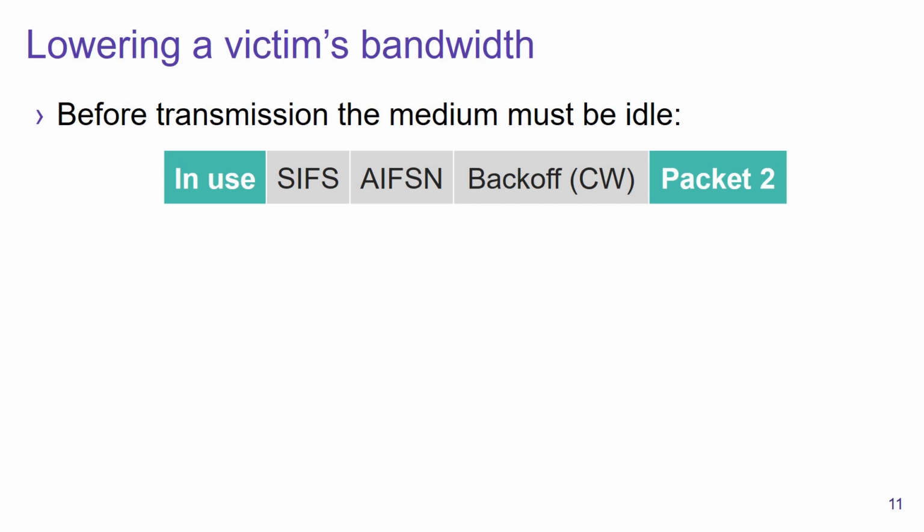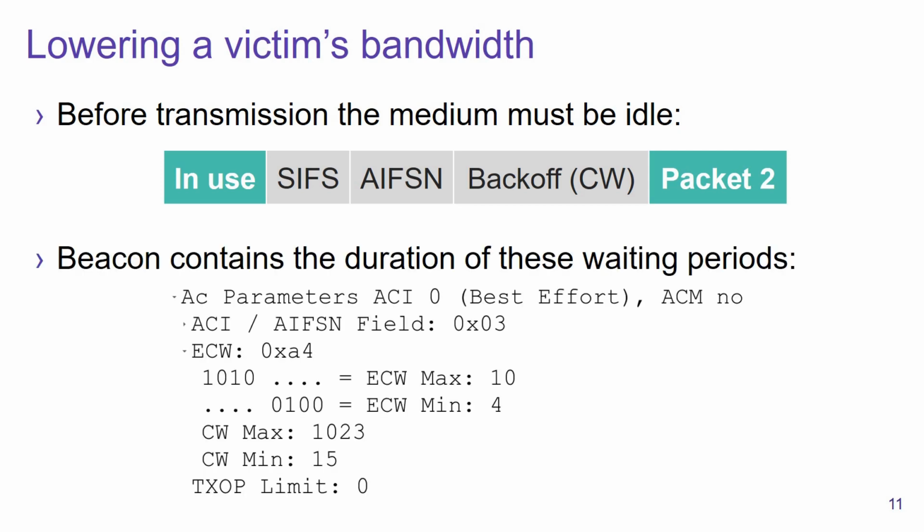Now, what is interesting is that the specific values for these waiting periods are determined by the network configuration. And in particular, they are defined by the beacon. So if we look at a beacon in Wireshark, we can, for example, see that it advertises the specific value for the AIFSN period.